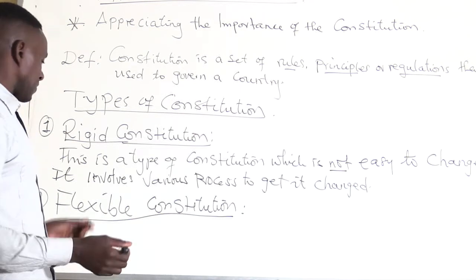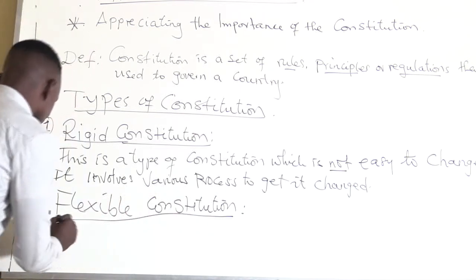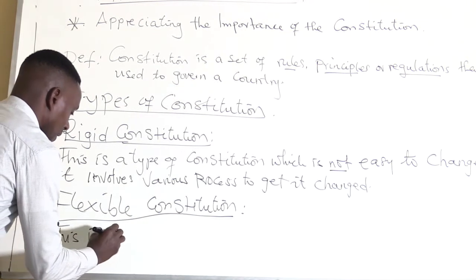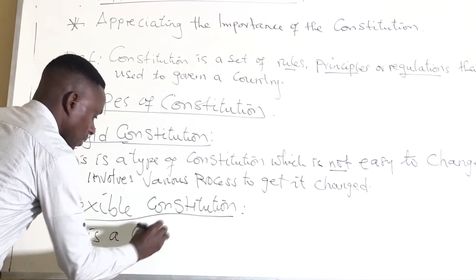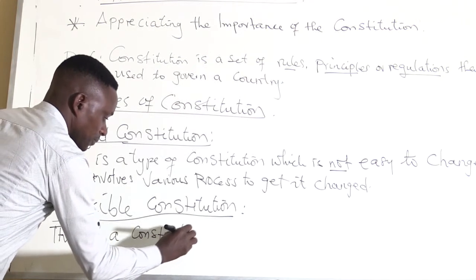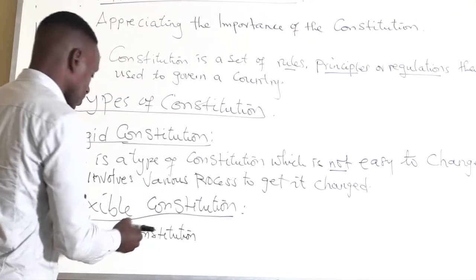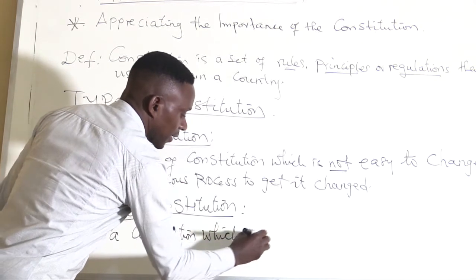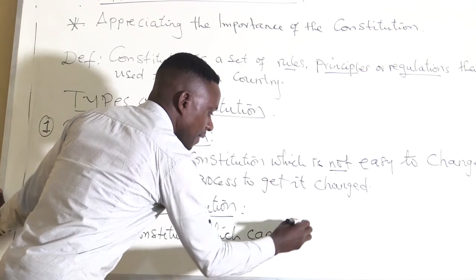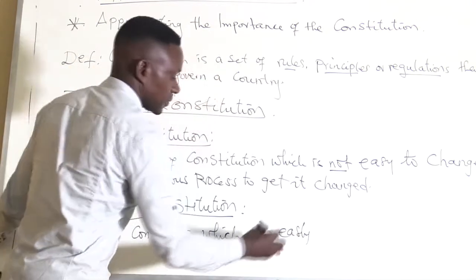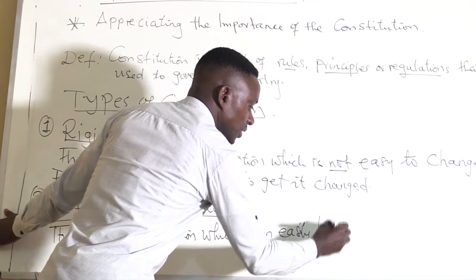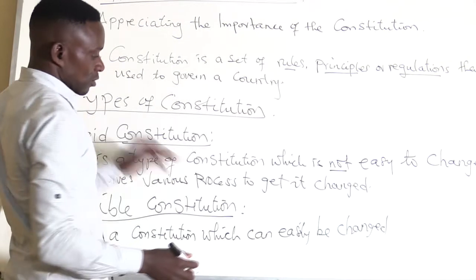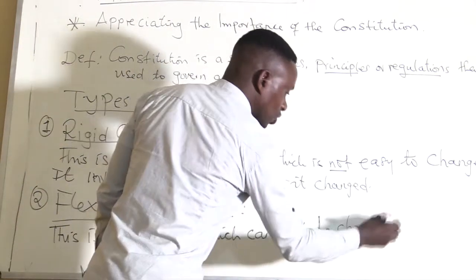We should be able to understand flexible: something that you can change. This is a constitution which can easily be changed. The type of constitution that can be easily changed.